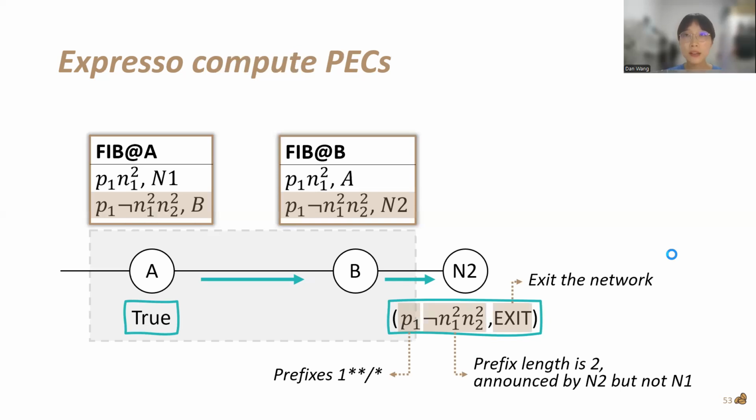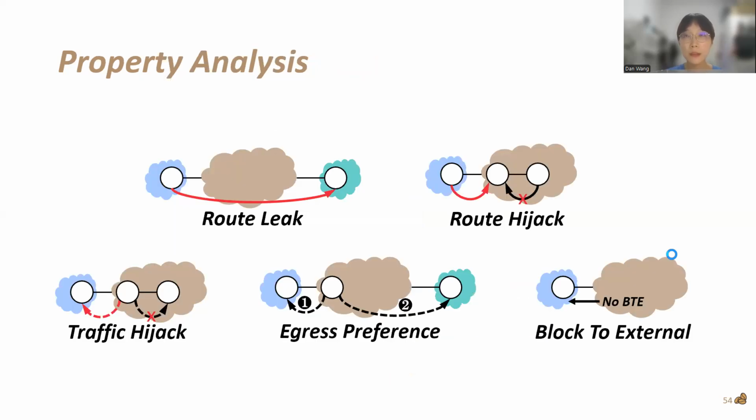For the symbolic packet header, P1 means prefixes whose first bit is 1. This Boolean formula containing length-specific neighbor variables means that the prefix length is 2 and the prefix is announced by N2 but not N1. And exit indicates the packet finally exits the network. After symbolic packet forwarding is property analysis. Espresso checks 5 properties, that is, route leak, route hijack, traffic hijack, egress preference, and block to external. Please refer to our paper for details about property definitions and checking methods.